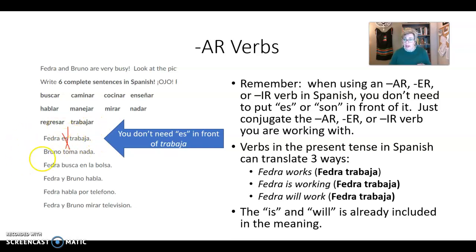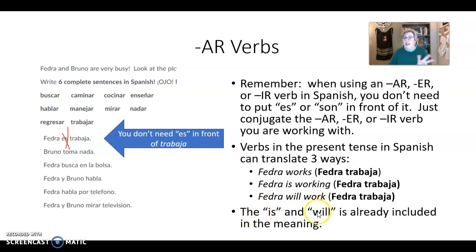We can't put an es in there with Spanish. We are just going to use the verb trabajar. And when you just use this verb trabajar and you conjugate it for Fedra, Fedra trabaja, it can translate into English 3 different ways. It can translate as Fedra works, Fedra is working, or Fedra will work.